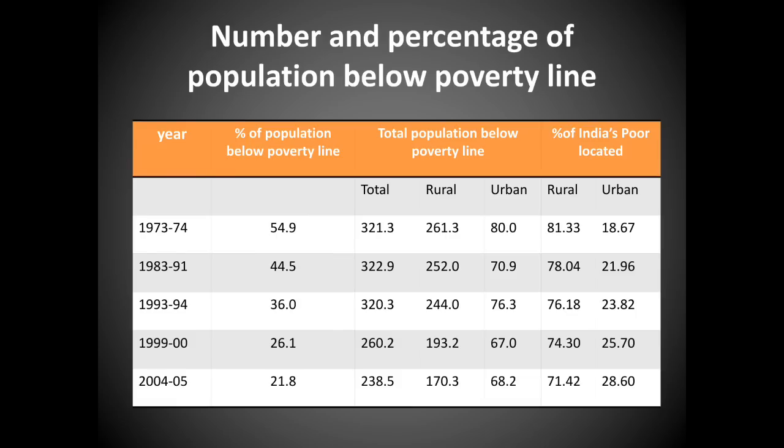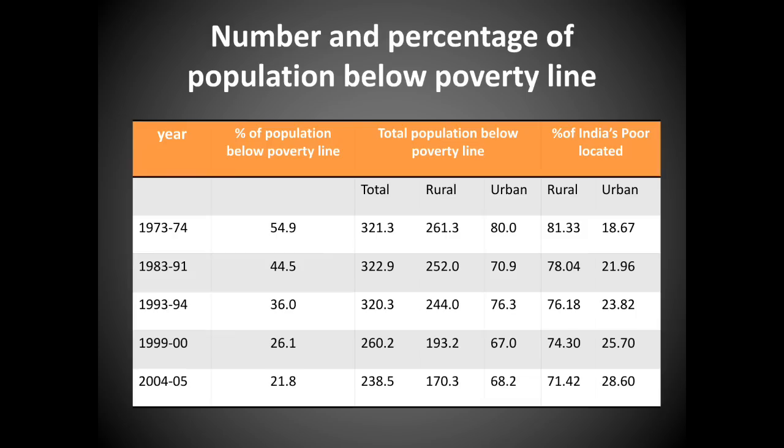Then total population below poverty line amongst rural and urban. Then percentage of India's poor located in rural and urban. You can just have a look at this. It is for your information. Okay.